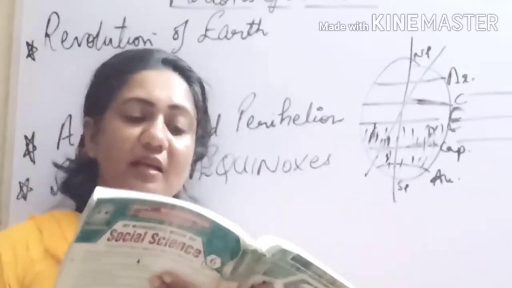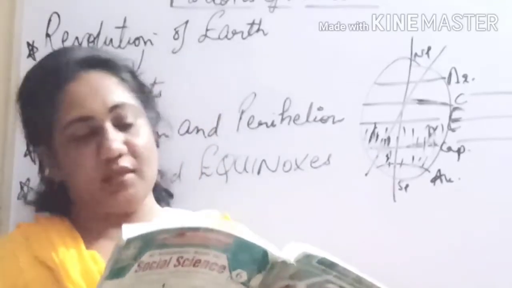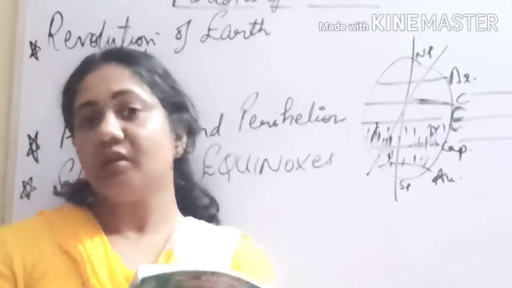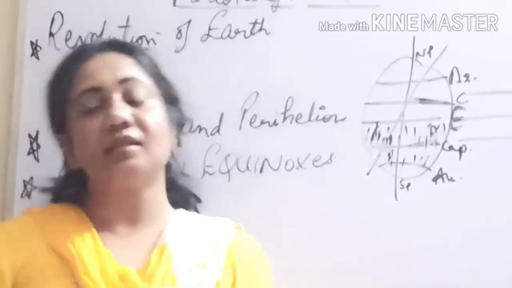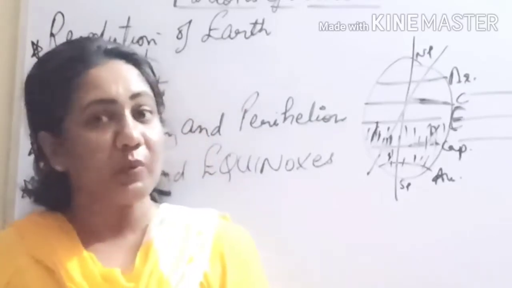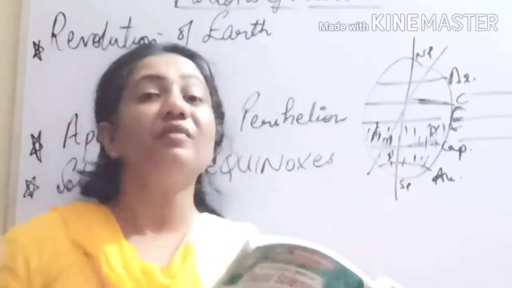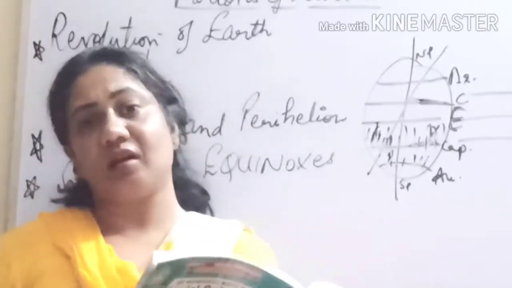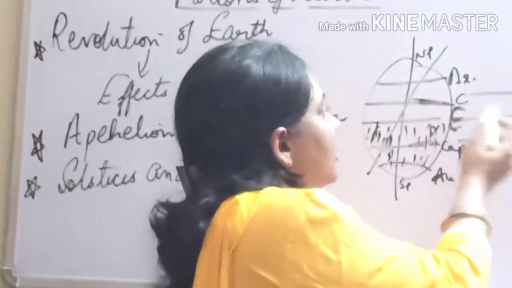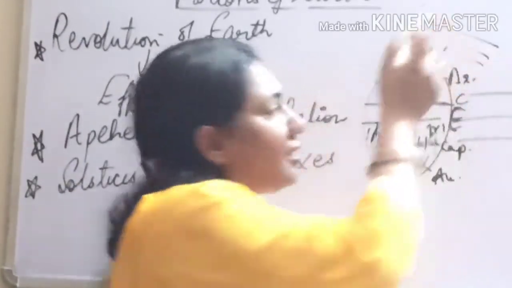At the same time, it is just the opposite in the northern hemisphere, which is turned away from the sun. So when one hemisphere is tilted towards the sun, obviously the other will be away. Now if the southern hemisphere is tilted towards the sun, then the northern hemisphere will be away from the sun and will receive slanting rays. If one hemisphere is receiving the vertical rays, then the other will be receiving the slanting rays of the sun.